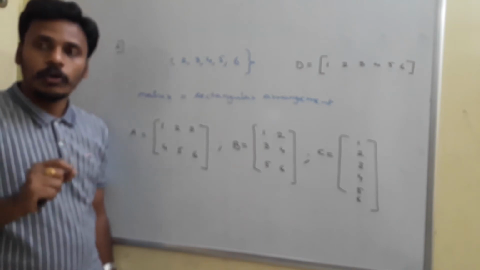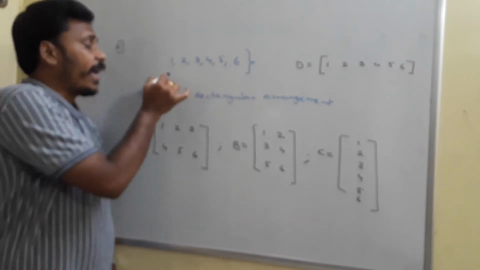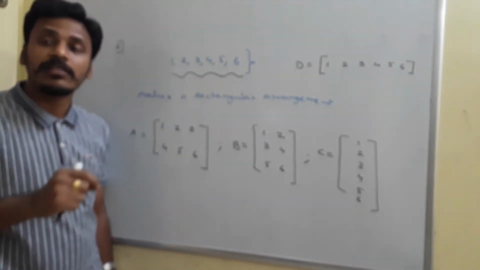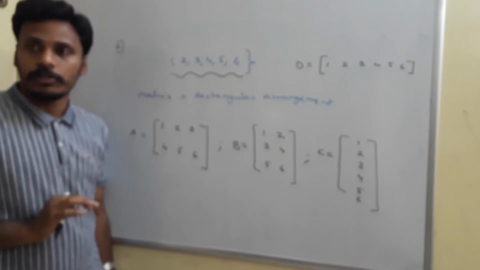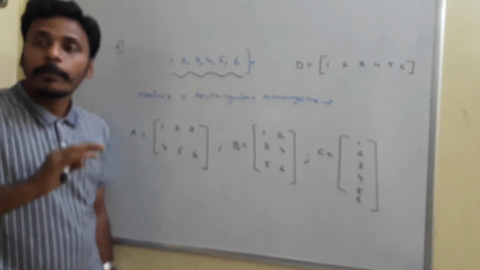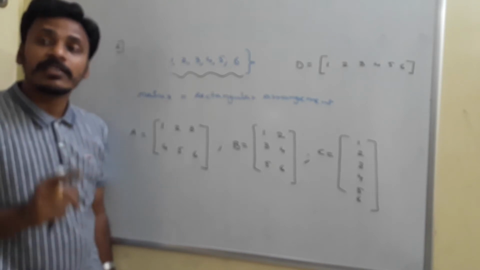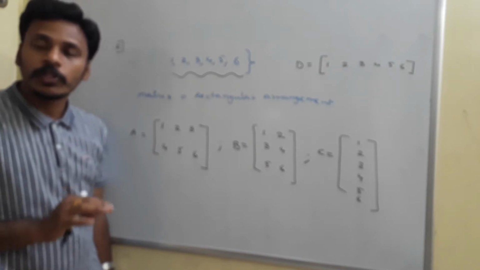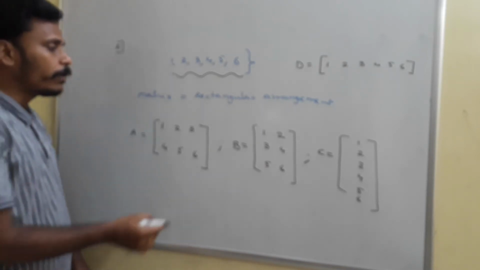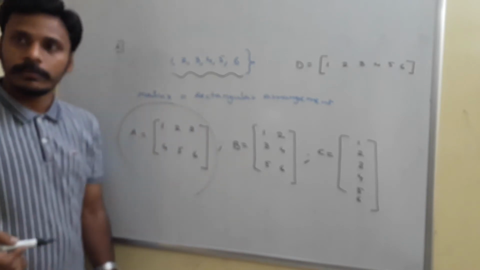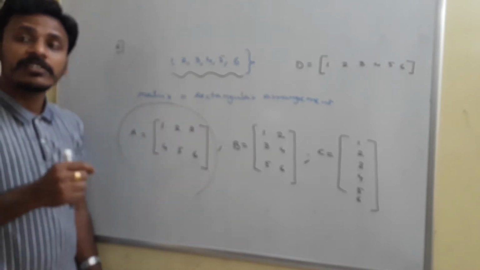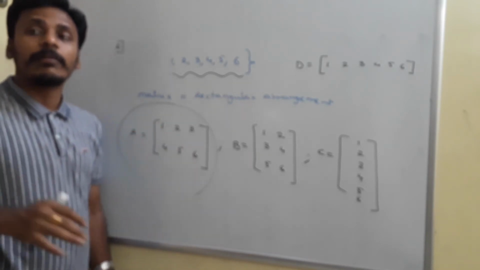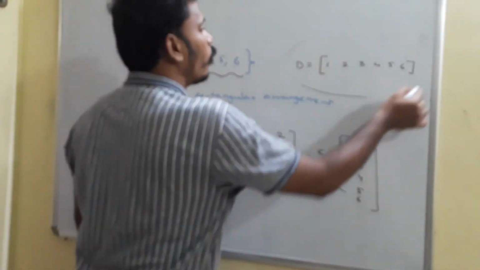Is it clear? So what I am going to tell you is, arrange these 6 elements in a rectangular format. Write a matrix using these 6 elements is not a properly asked question, not a properly given task. The proper task is: arrange these 6 elements with 2 rows and 3 columns. If I say like that, everybody will pay their attention on this matrix A only. If I say arrange these 6 elements in one horizontal row, then everybody will pay their attention on this matrix D only.